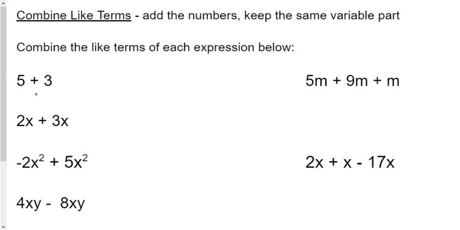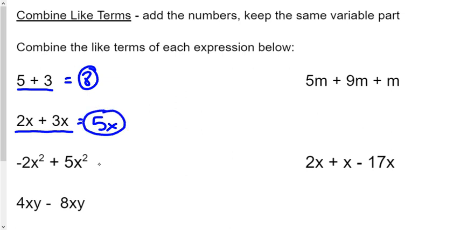So you came in, this problem is messy. We have two different numbers here. How about we just put them all in the same spot? They're like terms. 5 plus 3 equals 8. Hey, we just cleaned up this room. Instead of having two numbers there, we just see one. How about 2x plus 3x? Well, they're like terms. Instead of writing it like that, how about we just go ahead and add them? 2x plus 3x is 5x. You just add the numbers, and then you just keep the x on the end. Same thing's happening right here. They're like terms because they both have x to the second power. No problem. So negative 2 plus 5 is 3x to the second power.